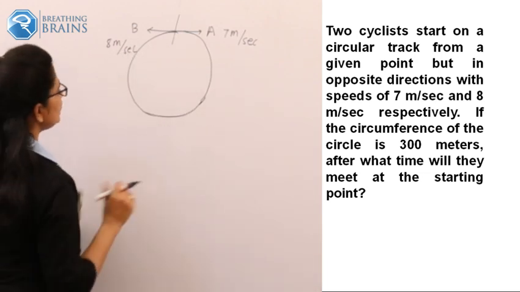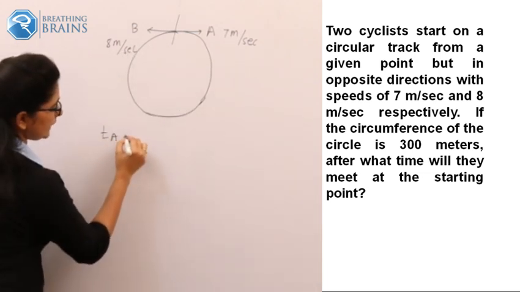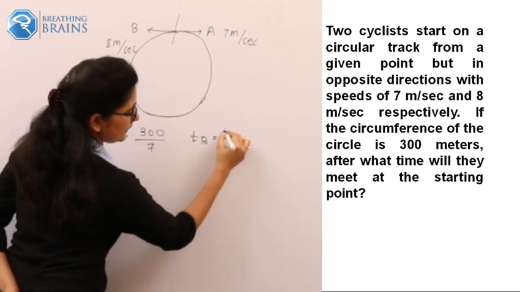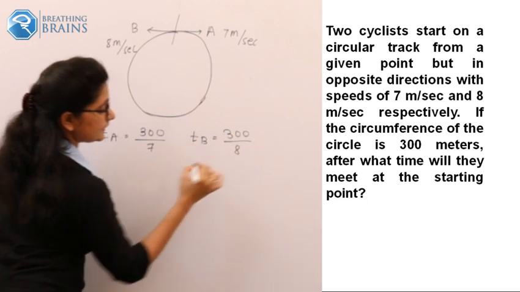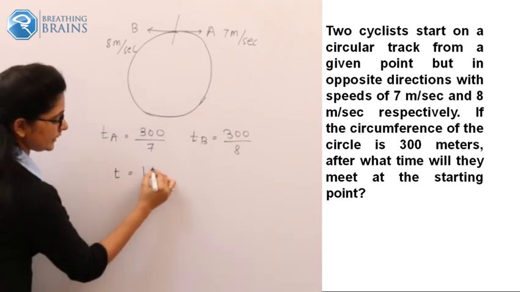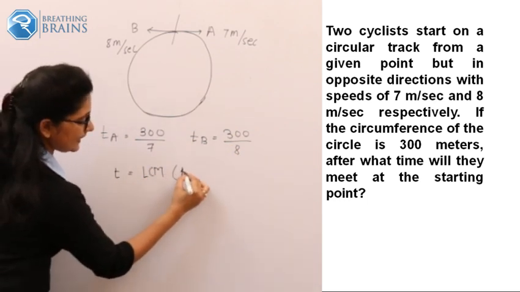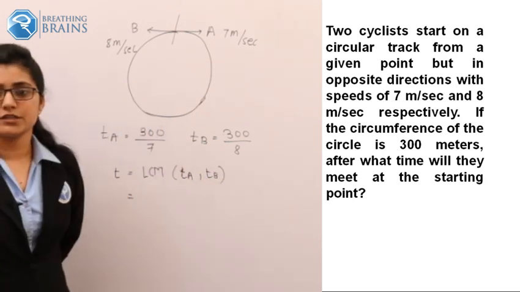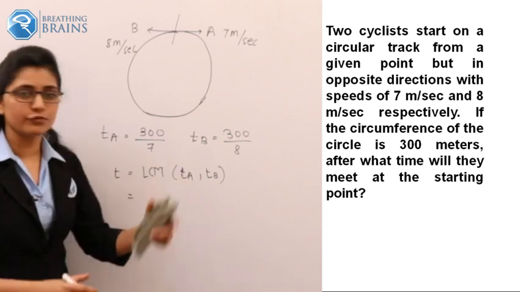We came to know TA will be 300 upon 7. We came to know TB will be 300 upon 8. And the time we require should be the LCM of TA and TB. So this part is very important in this problem.